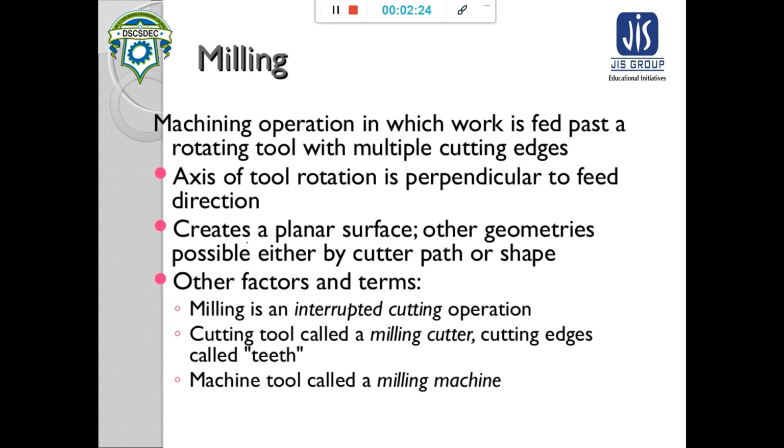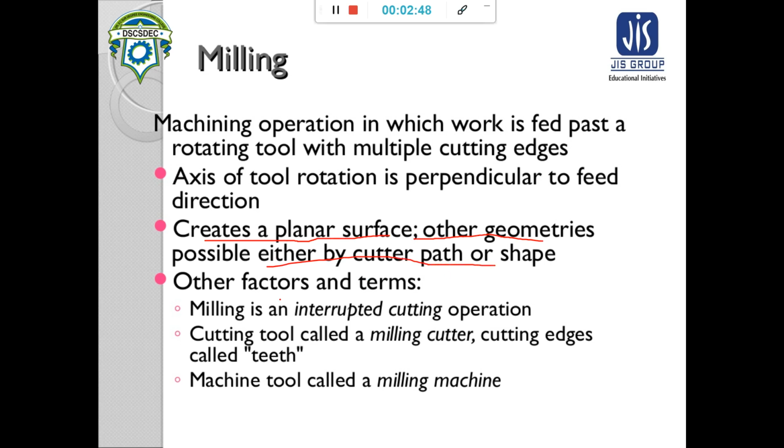So the axis of tool rotation is perpendicular to the feed direction. In case of milling, it creates a planar surface. Milling can create a planar surface, and other geometry is possible either by the cutter path or shape.